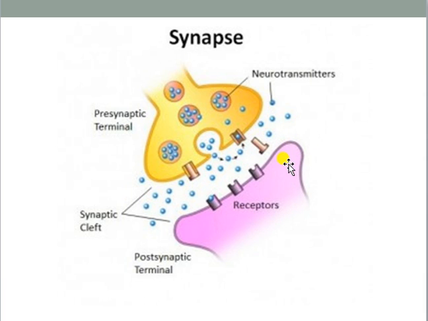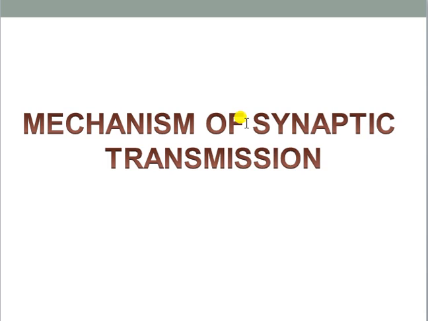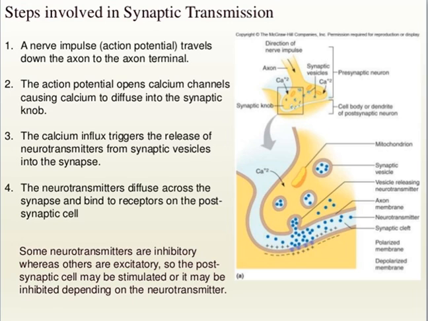Keep it in your mind, on the surface of the postsynaptic knob there are so many types of receptors for accepting the neurotransmitter as well as for propagating the nerve impulse to the next neuron. So now we will be discussing the mechanism of synaptic transmission in the next slide. Here you can see the mechanism of synaptic transmission.